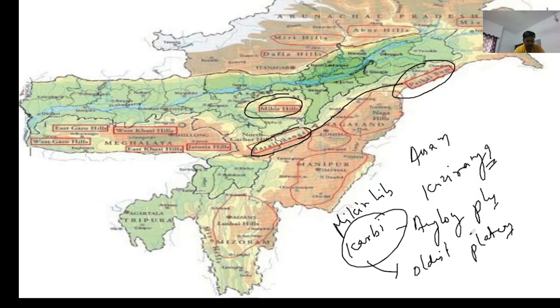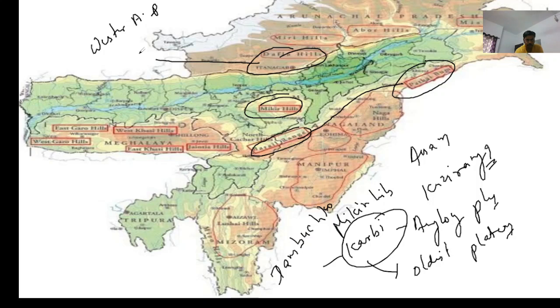Isn't it? And Dambuchko is the highest peak over Karbi Hills. Now come to Dafla Hills. Dafla is here. Dafla is found between Western Arunachal Pradesh and Assam.